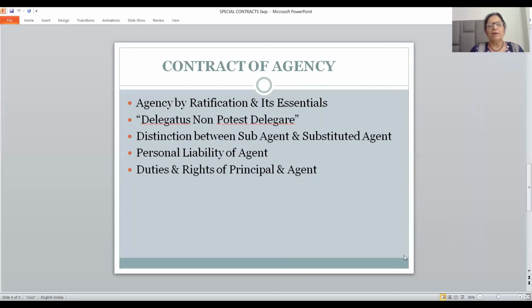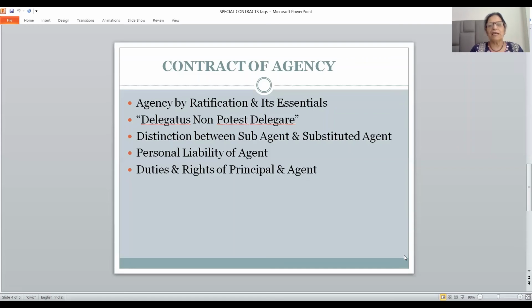Then coming to the third question under another chapter, contract of agency: distinction between sub-agent and substituted agent. I hope you must have understood the term sub-agent, which has been defined under section 191. For sub-agent, the agent is the principal, and for agent, principal is the principal. The substituted agent has been defined under section 194.